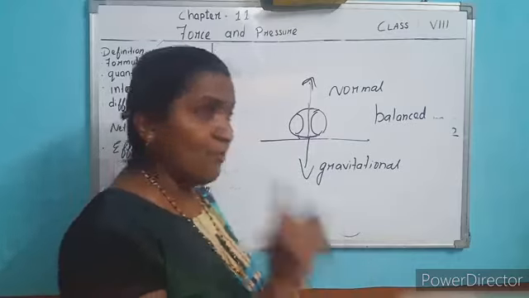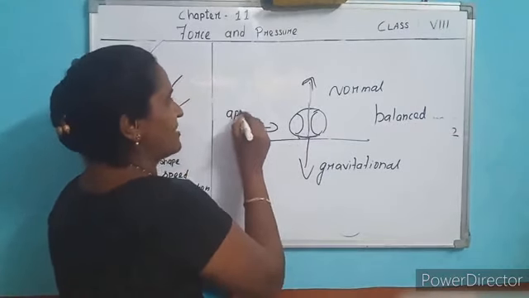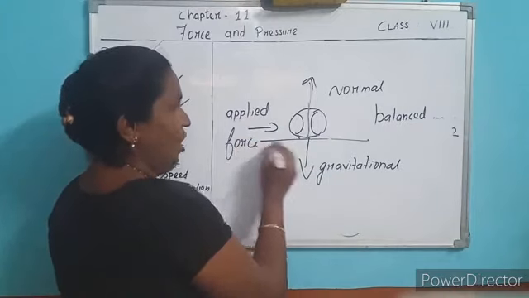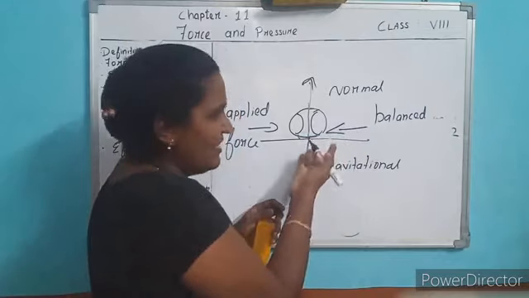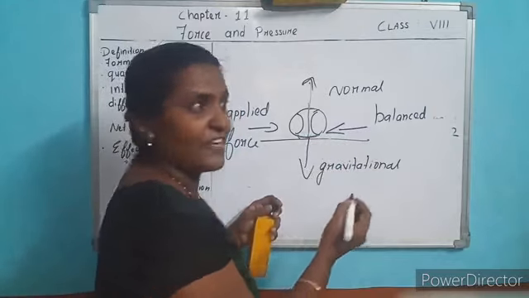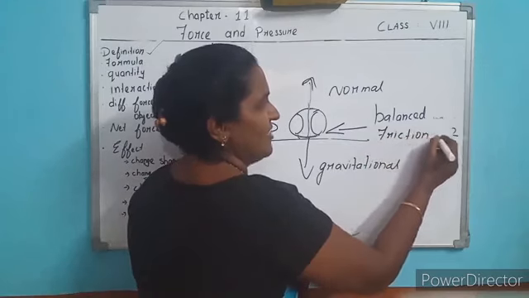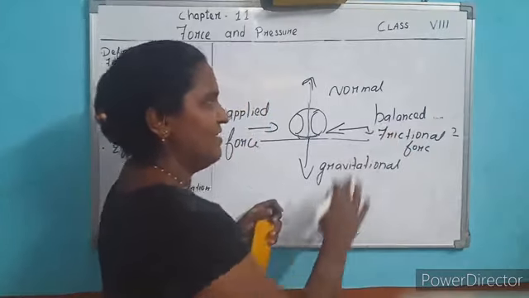Understood? And one more force acts. If you kick it, this is the applied force. Opposite to the applied force, one force acts against the surface. That is called frictional force. Understood?